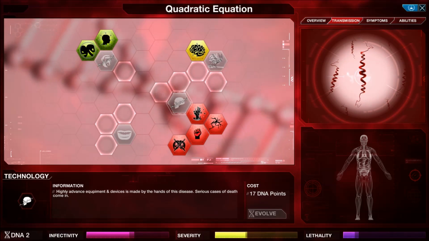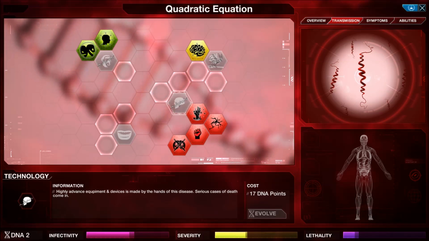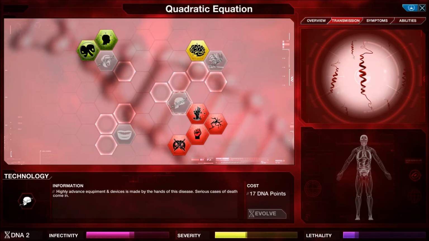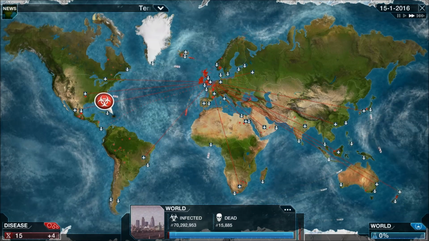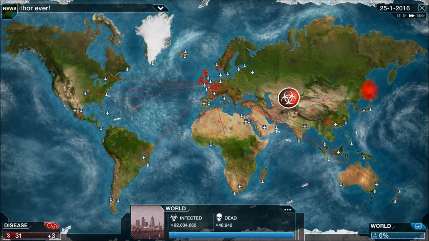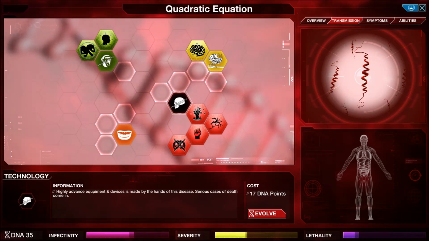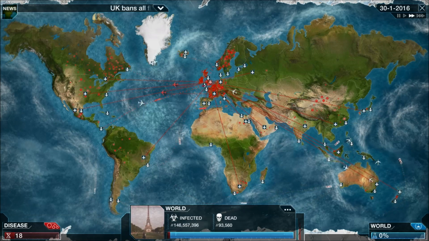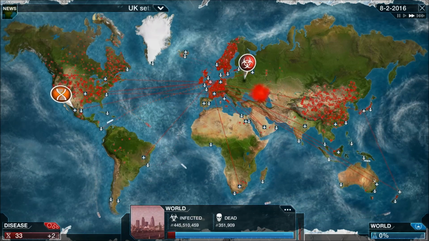And now we move on to technology. Highly advanced equipment and devices is made by the hands of this disease. Serious cases of death come in. That's our next evolution, I feel. We need to move on to technology for the future. Pop, pop, pop. UK is shutting down airports too, but technology is in. Got to be careful, we don't get too lethal.